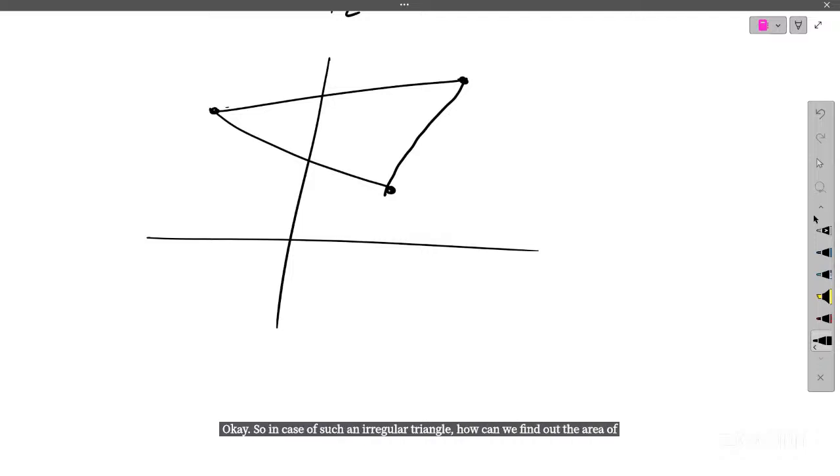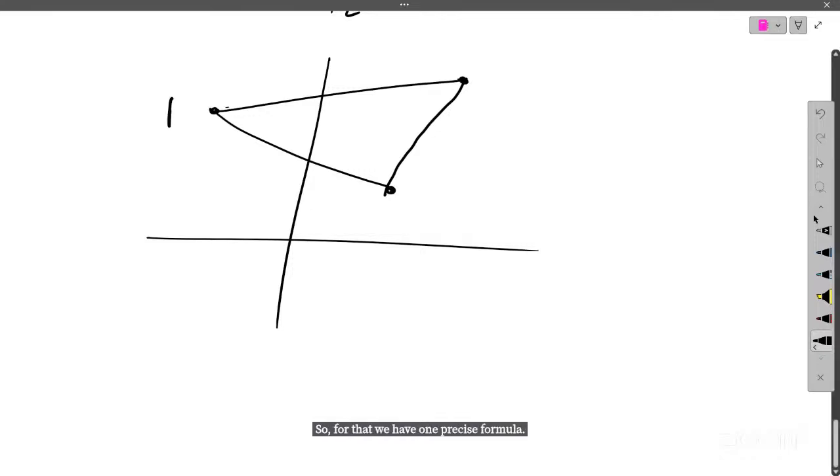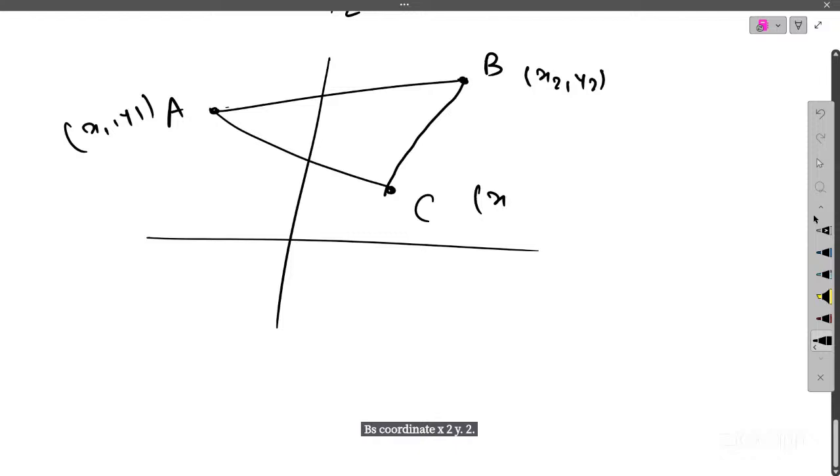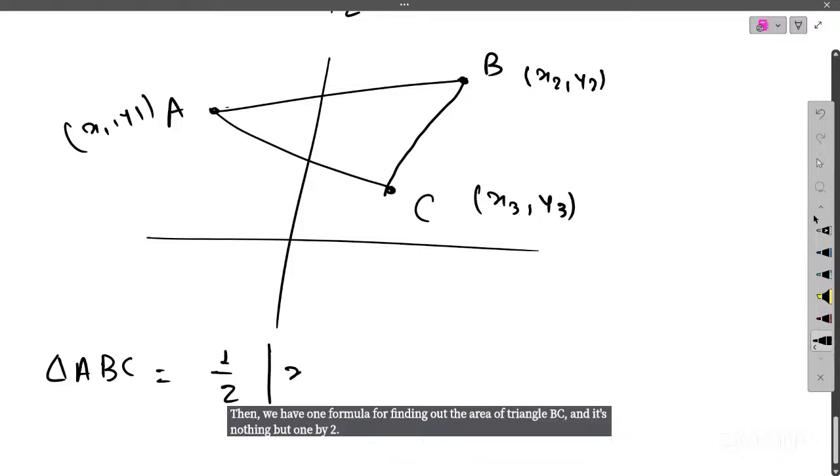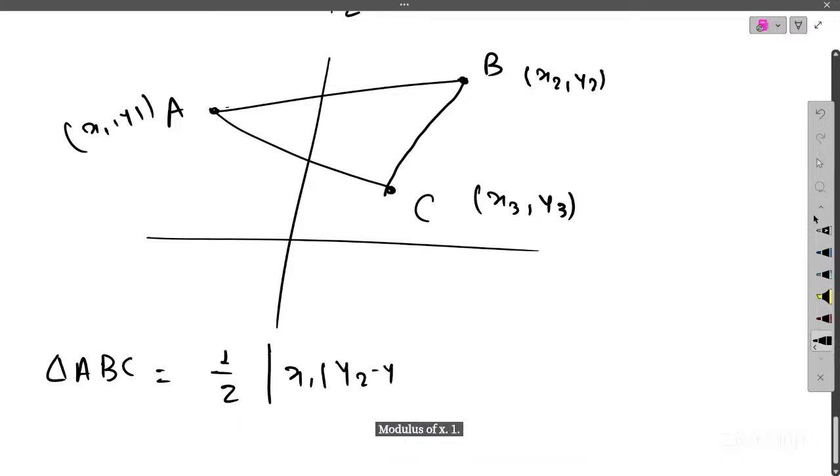That's our question. For that, we have one precise formula. Suppose we have points A, B, C, the vertices of our triangle, where A has coordinates x1, y1, B has coordinates x2, y2, and C has coordinates x3, y3. Then the formula for the area of triangle ABC is 1/2 modulus of x1 times (y2 minus y3) plus x2, and so on. You can remember it in a cyclic order.